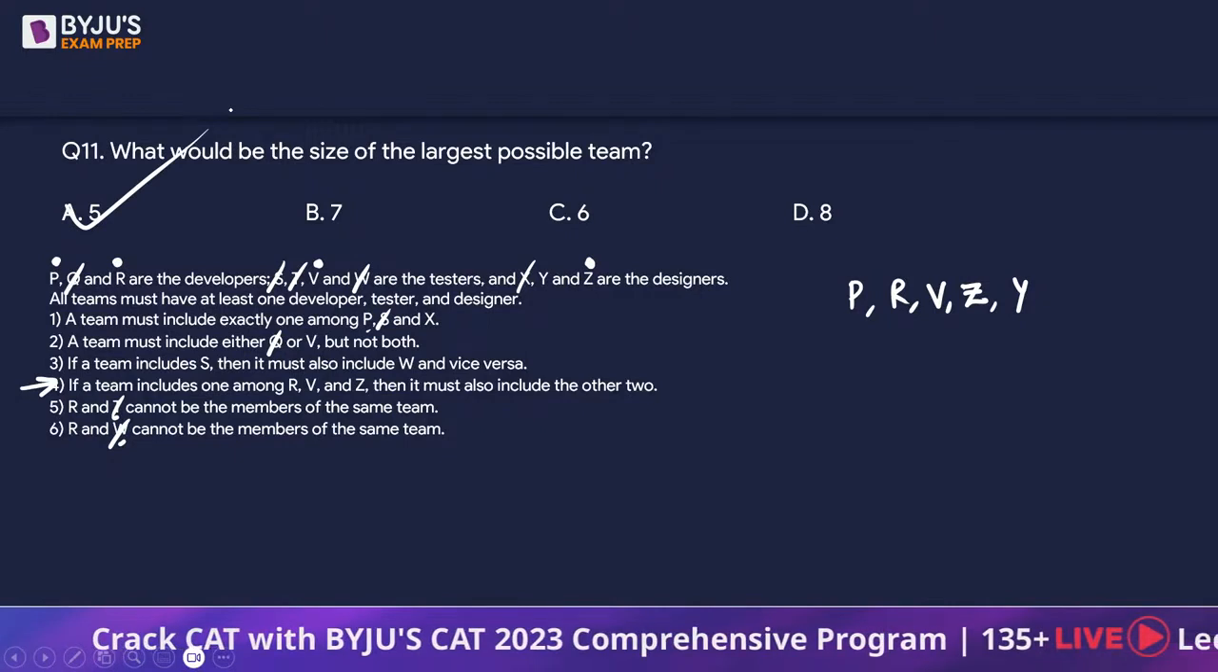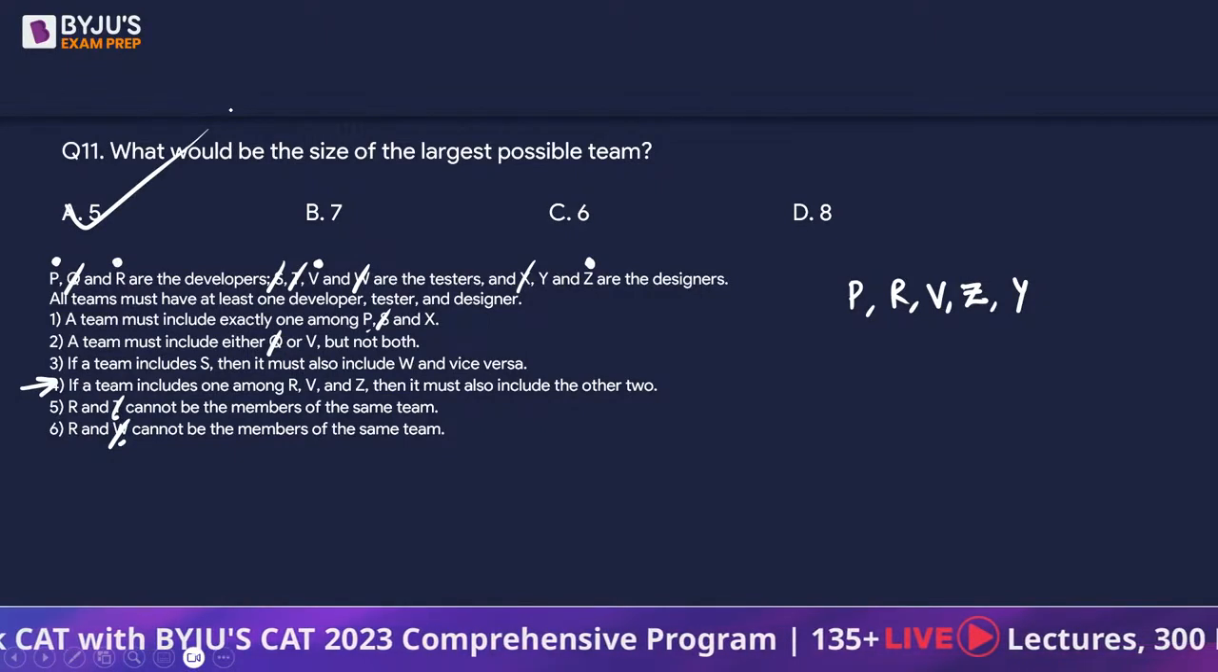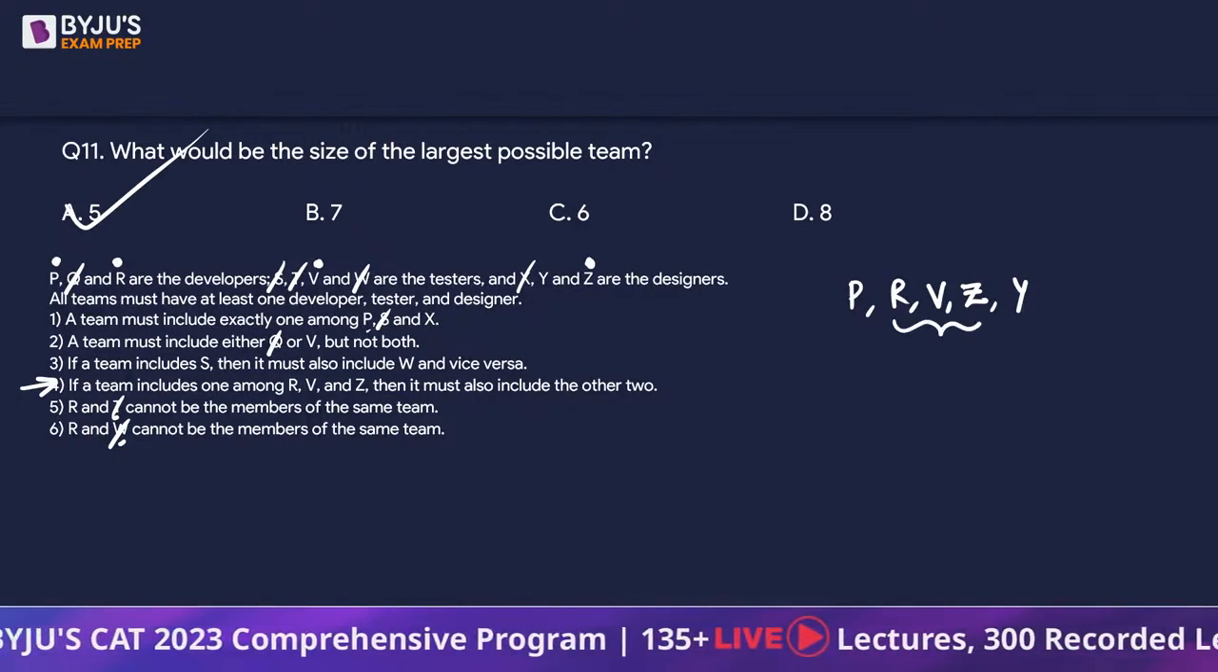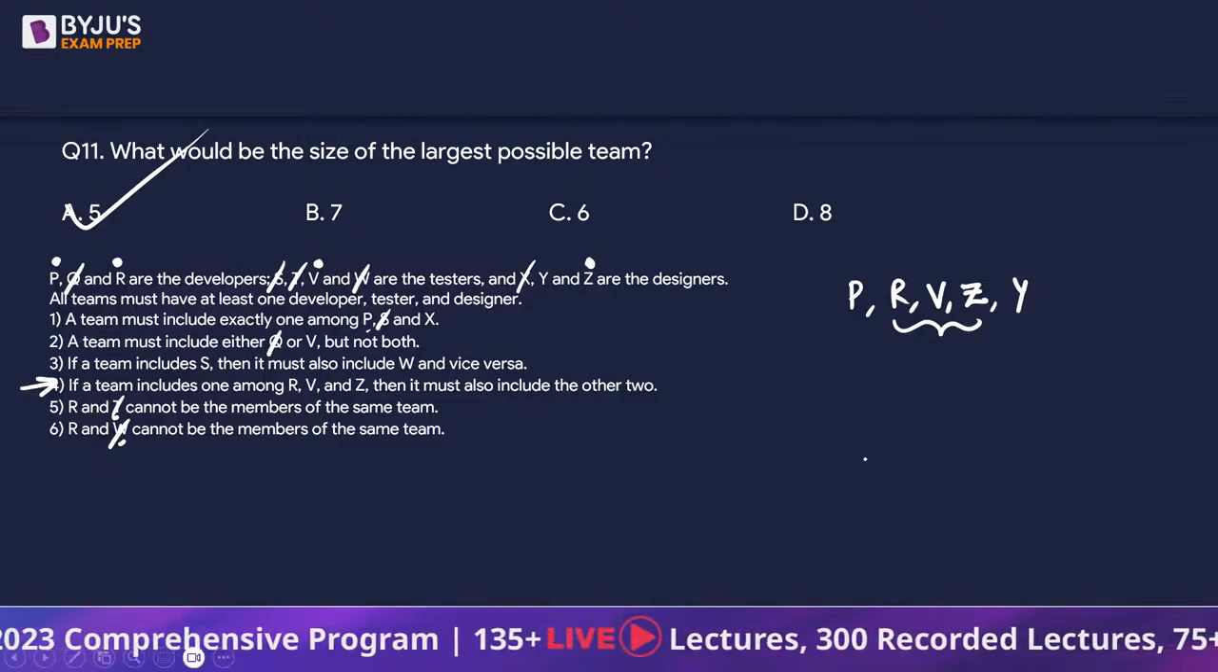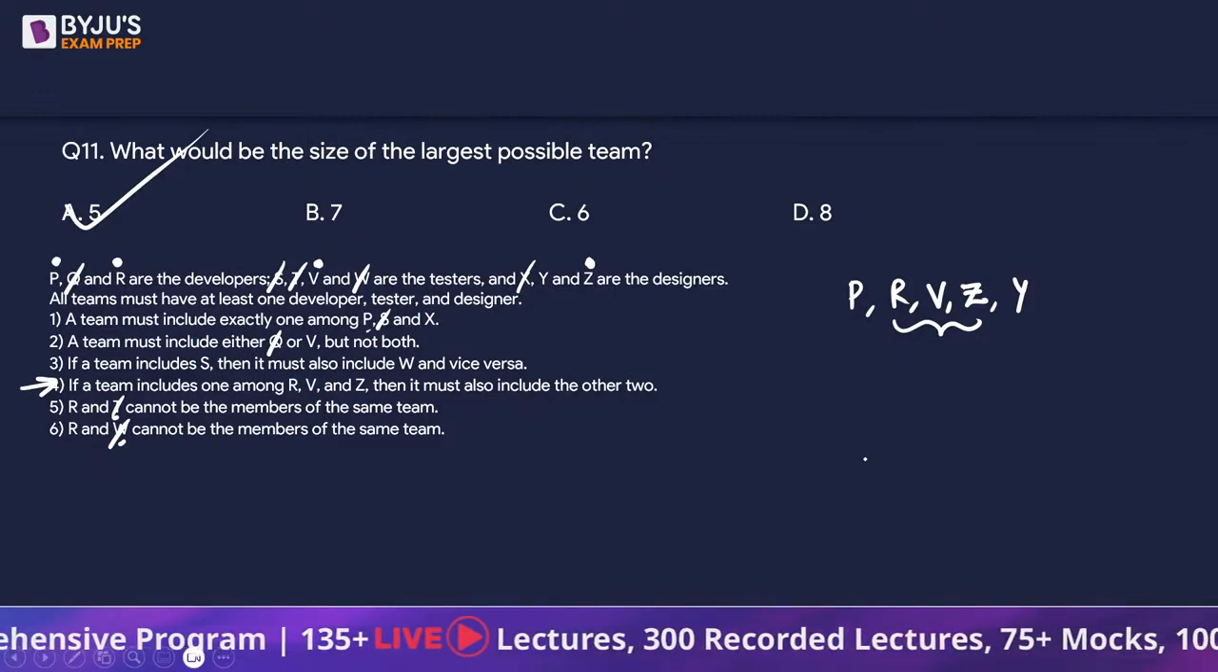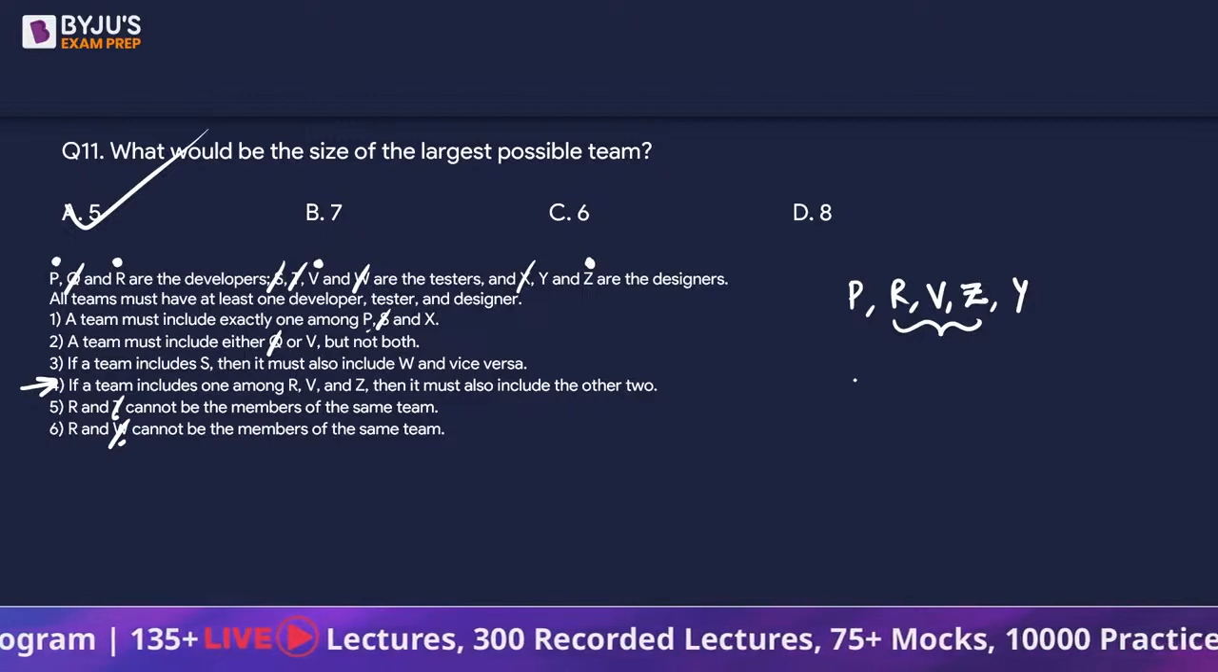6 bhi nahi ho sakta. Right? The largest possible we took. We can't start with S. We tried with P. If we start with X, X भी एक बार try कर लेते हैं.